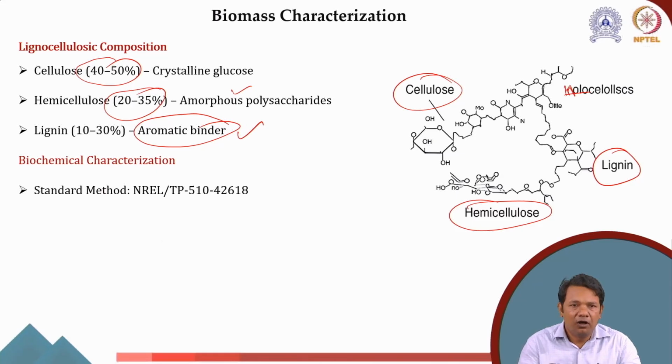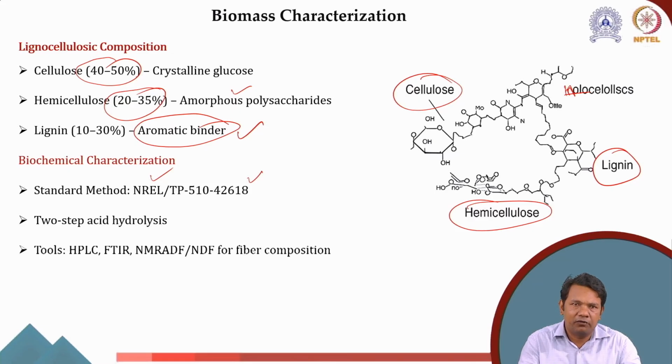What we do is use a biochemical characterization method, for example NREL TP 510-42618. In this method we do two-step acid hydrolysis. The tools we use are HPLC for analysis of the compounds obtained after hydrolysis, FTIR for analysis of the functional groups, and then NMR, ADF or NDF for fiber composition.